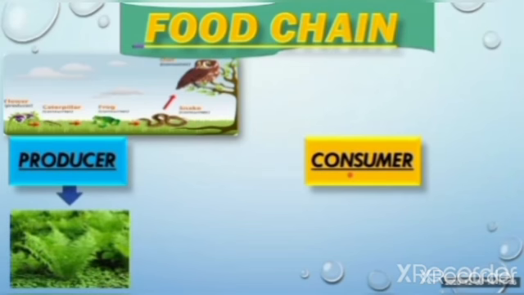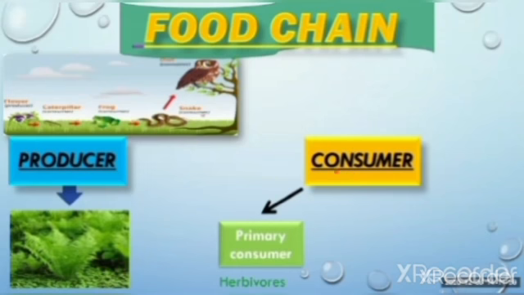Of course, the plants are producers. But about the consumer, we have discussed previously that consumers are further divided into three categories. The first is the primary consumer, and primary consumers are also known as herbivores. Now, why do we call them herbivores? Because they eat plants. The organisms who eat plants are known as herbivores.